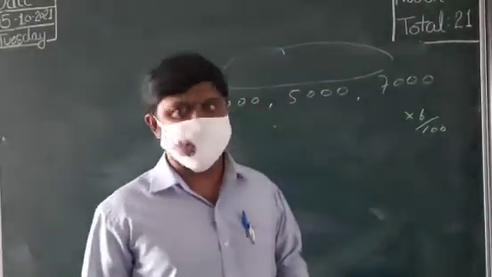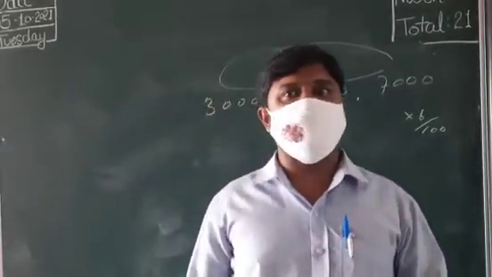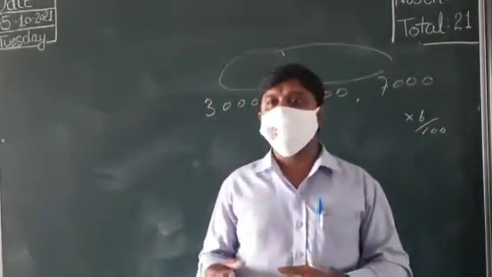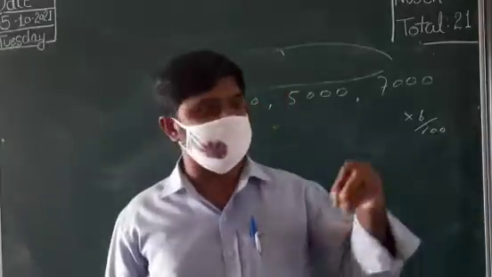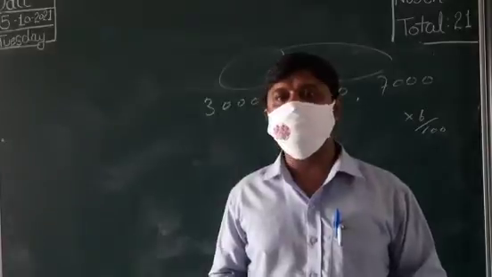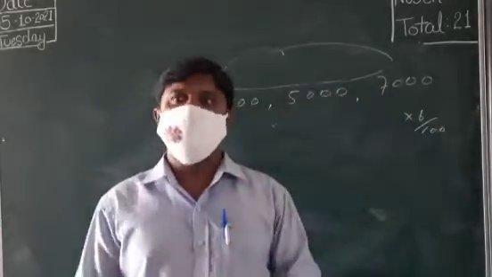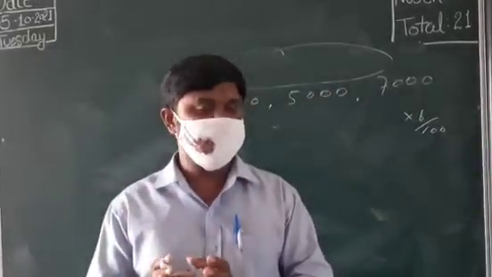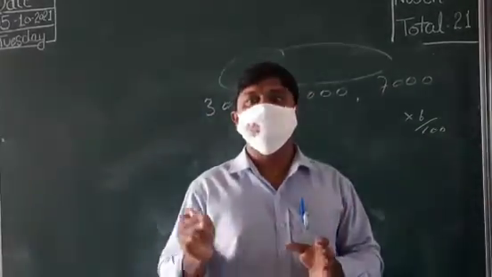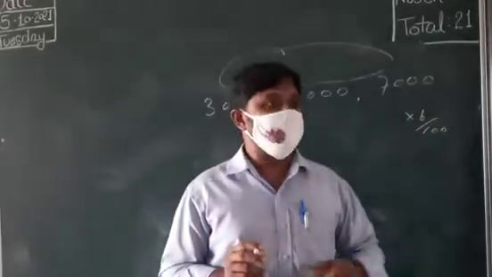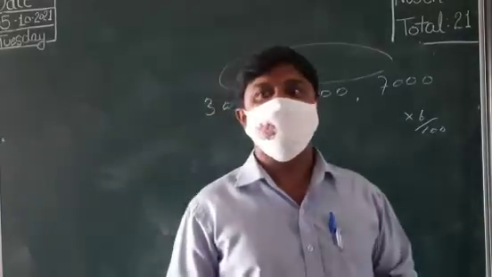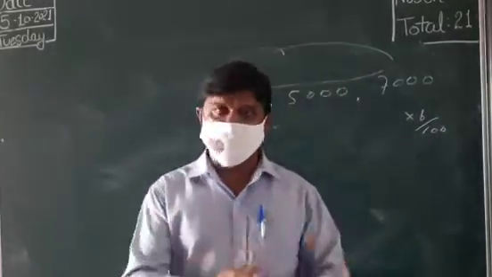Here another point is that this loan means, apart from the capital contribution, sometimes the partners give some advances or loans to the business. In that case, according to the Indian Partnership Act 1932 itself, it says 6% interest per annum on those loans to the business.